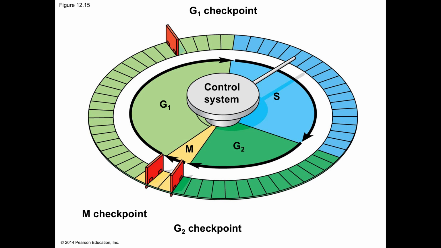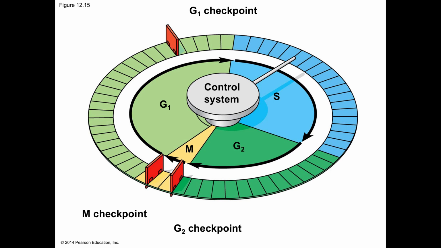The signals are transmitted within the cell by signal transduction pathways. Animal cells generally have built-in stop signals that halt the cell cycle at checkpoints until they are overridden by go-ahead signals. Many signals registered at checkpoints come from cellular surveillance mechanisms. These mechanisms indicate whether key cellular processes have been completed correctly. Checkpoints also register signals from outside the cell. Three major checkpoints are found in the G1, G2, and M phases, here indicated by the red blocks.